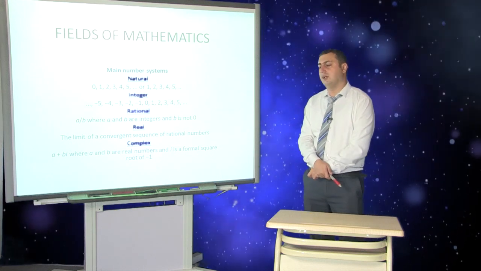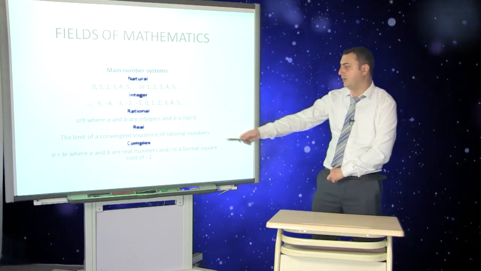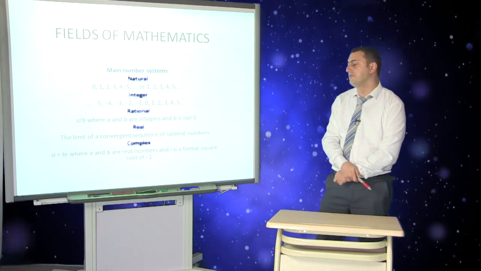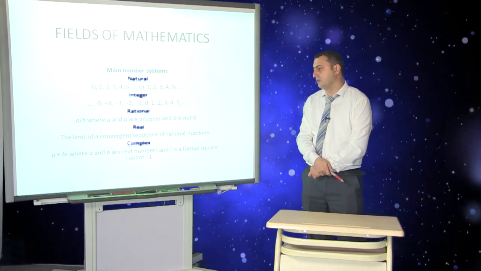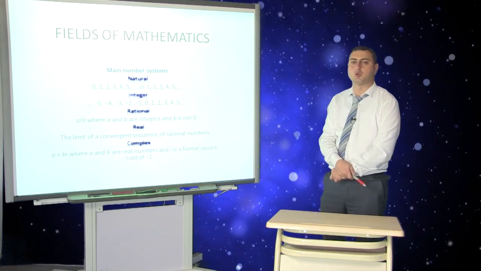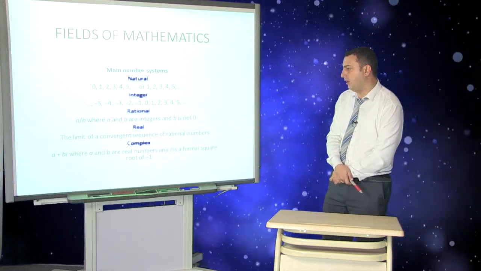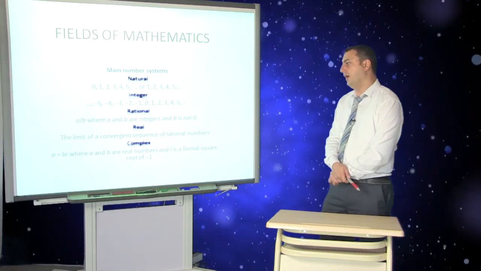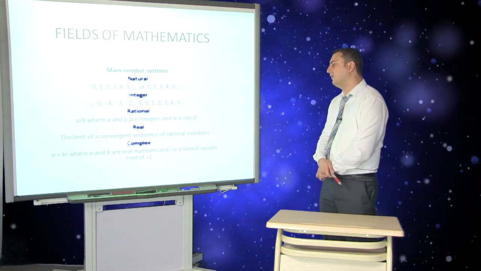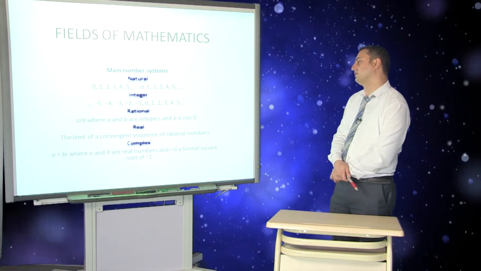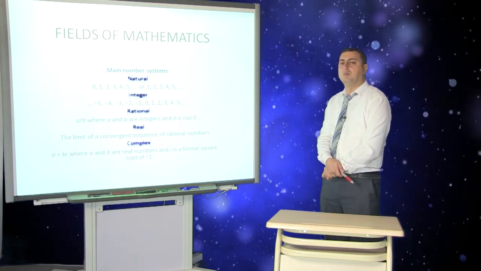The last one is complex numbers, usually written as A plus bi, where A and B are real numbers and i is a formal square root of -1.